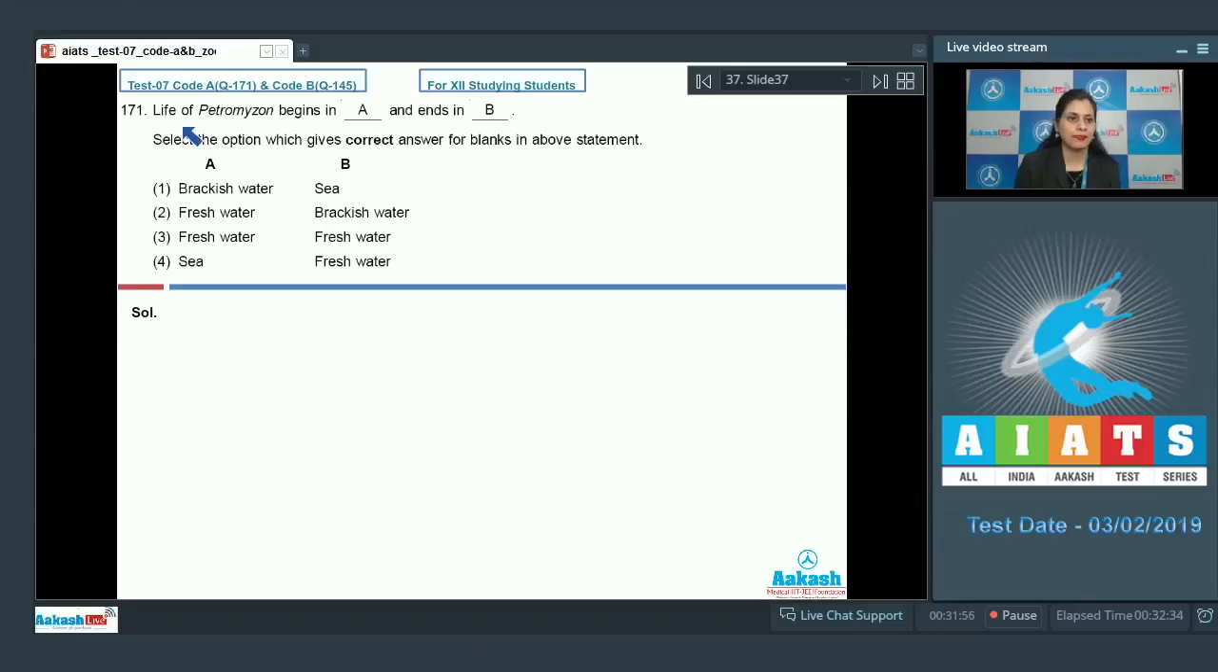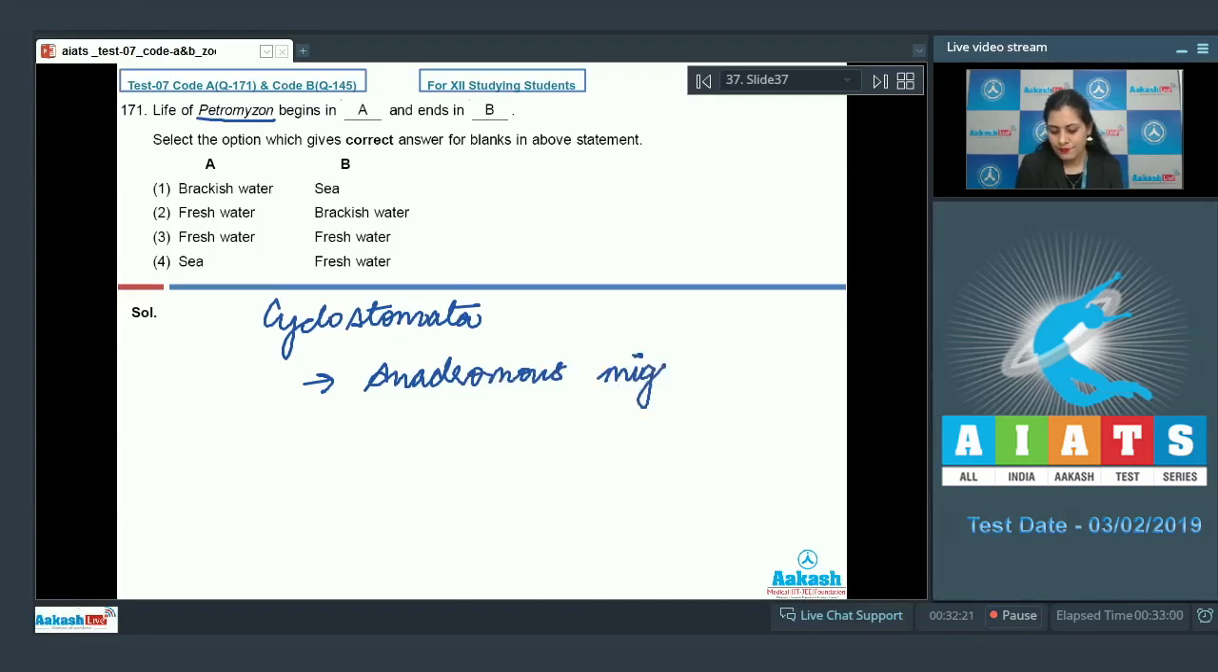Question number 171. Life of petromyzon begins in and ends in. Select the option which gives correct answer for blanks in above statement. And we know that petromyzon belongs to the class Cyclostomata, and it exhibits anadromous migration.